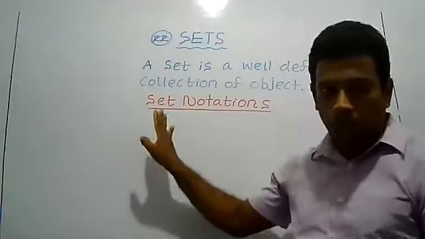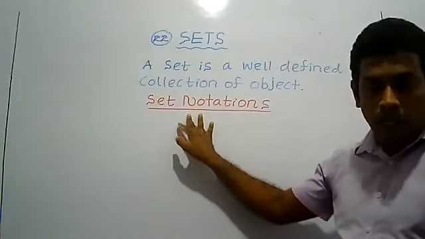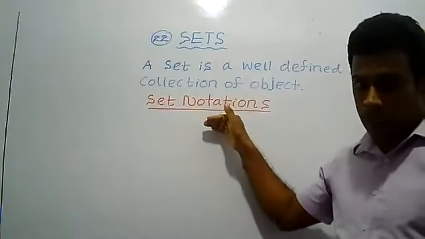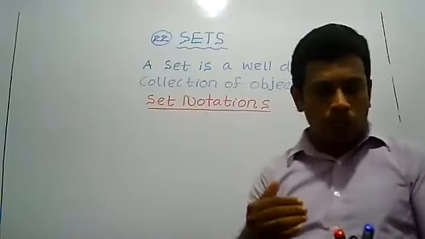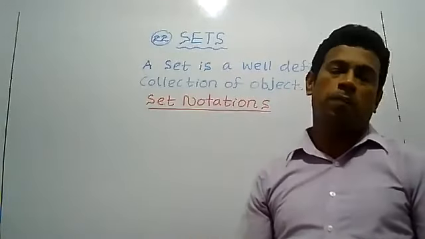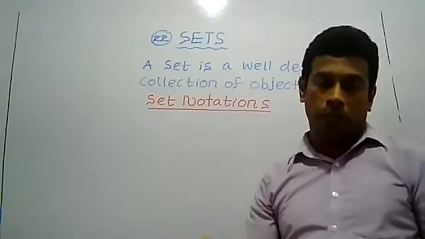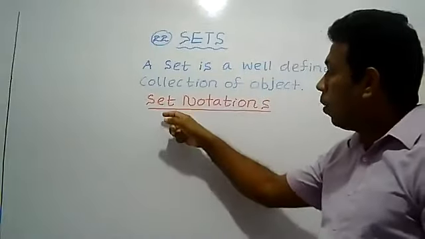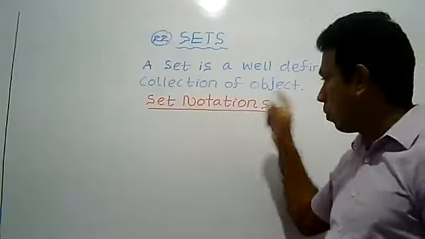Then you know what is meant by set notation. Set notations you have learned in grade 7. Again we have to learn set notations in this lesson. So what is meant by set notation? Set notation means different methods of representing a set. The set can be represented in different methods. Then we want to learn about different methods of representing a set. That is called set notation.